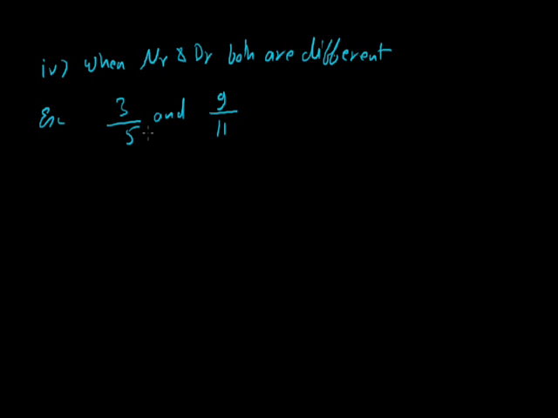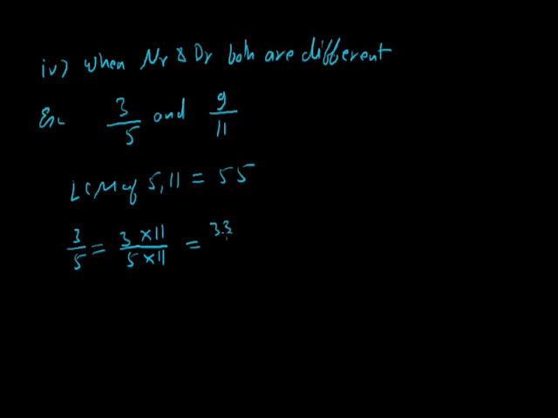Now, in order to compare these two rational numbers, first of all, we have to make their denominators the same. For example, here the denominators are 5 and 11, so we have to take the LCM of the denominators. LCM of 5 and 11 is 55. So we have to make the denominator 55. We have to make the denominator 55, so we have to multiply by 11, and therefore the numerator also has to be multiplied by 11. So 3 into 11 that is 33, 5 into 11 that is 55. So 3 by 5 can be written as 33 by 55.